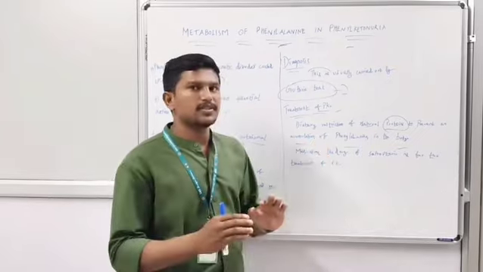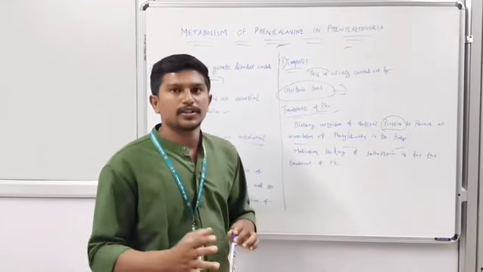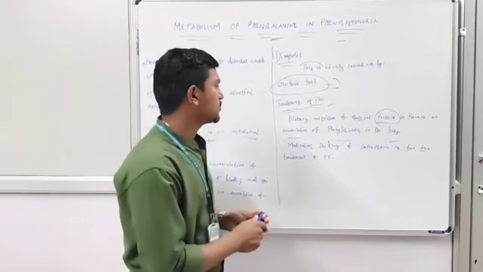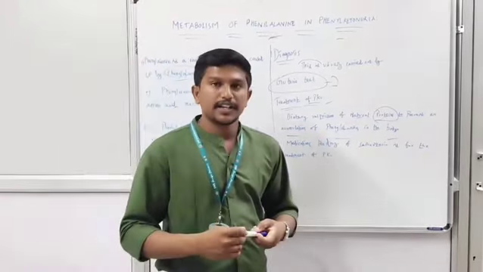These are also restricted to prevent an accumulation of phenylalanine in the body.